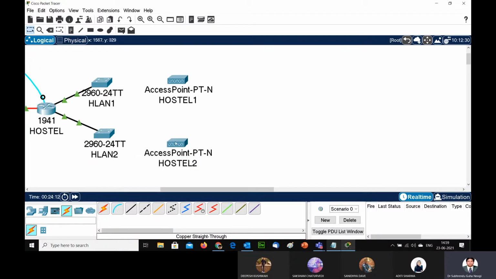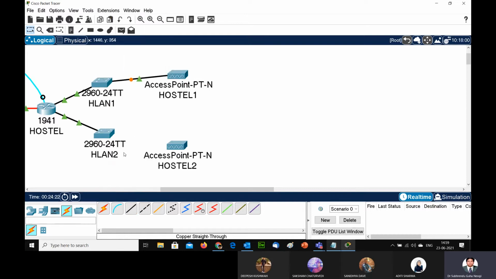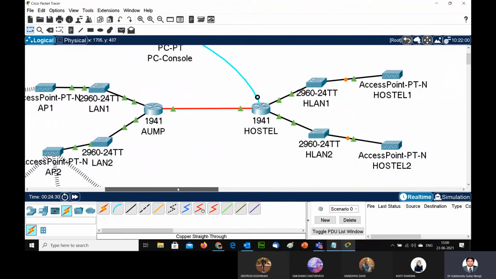We can add many access points like this, hostel 1, hostel 2. Now I'm going to create a connection in between this and also in between this, and similarly the topology is now complete.